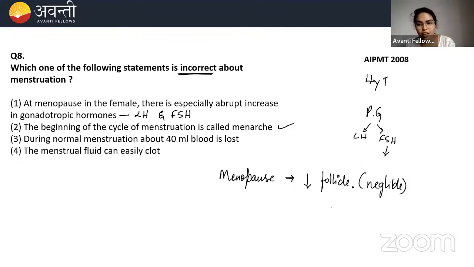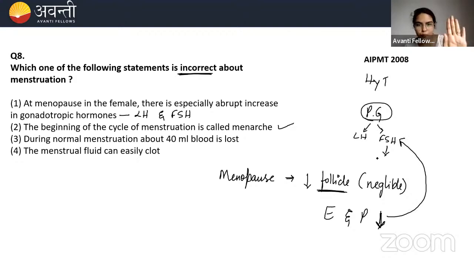When there are no follicles in the ovary, there is no chance of estrogen and progesterone; there will be very little. The job of these two hormones is to give negative feedback to the pituitary gland, saying stop.